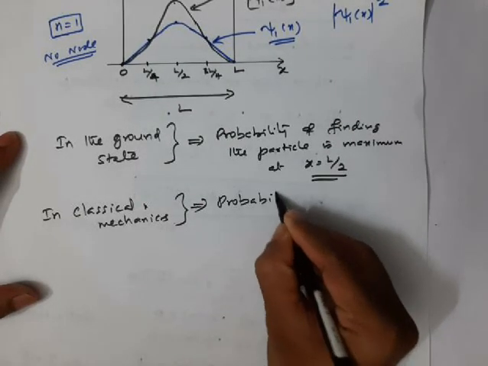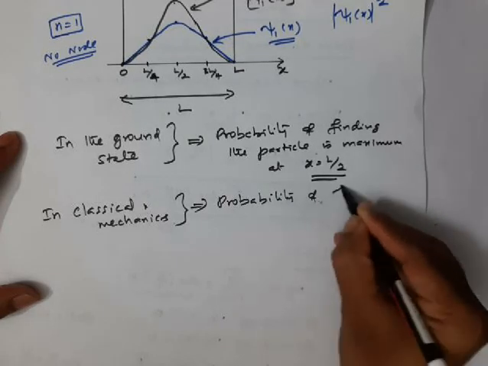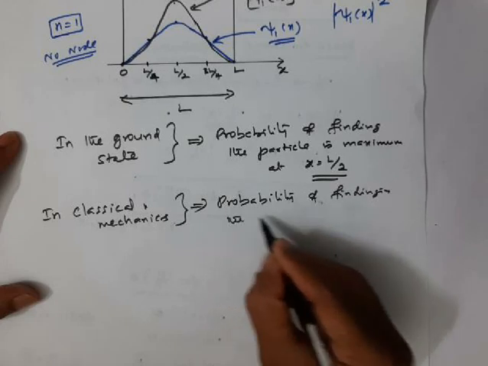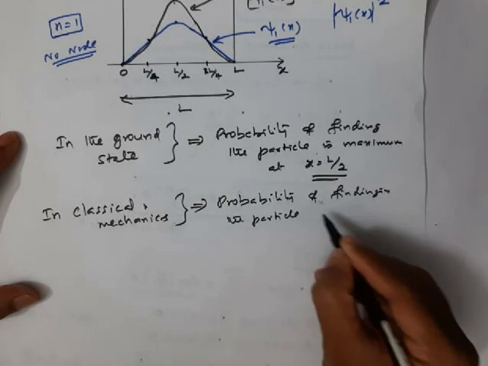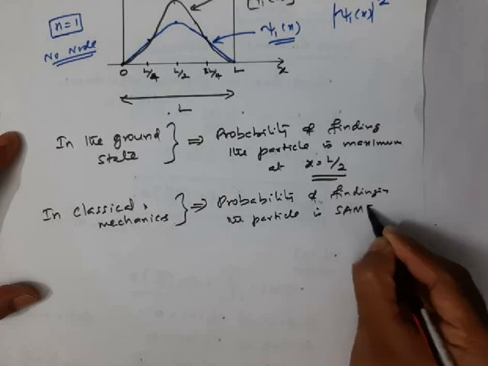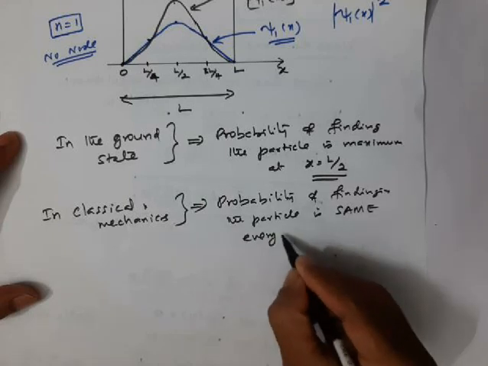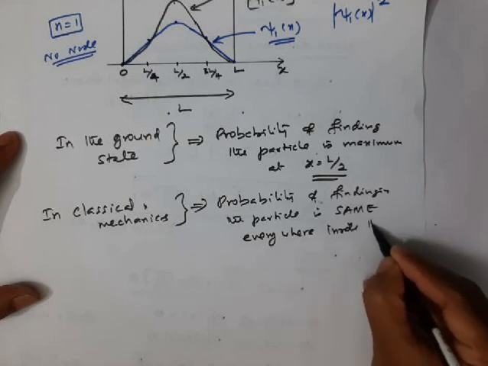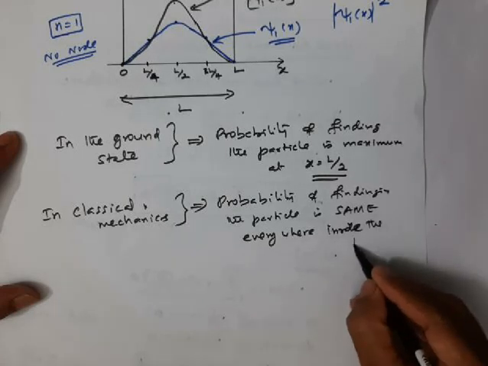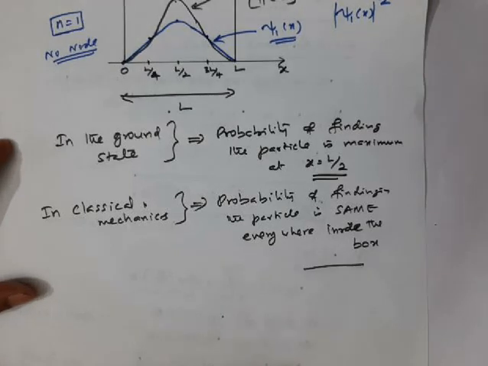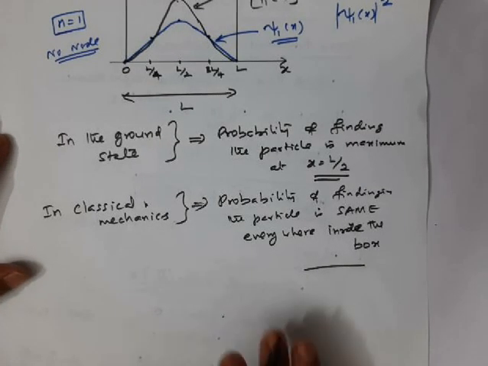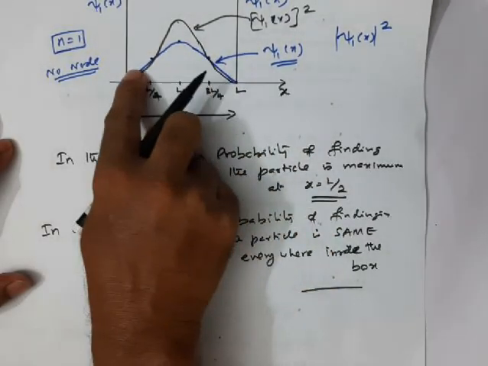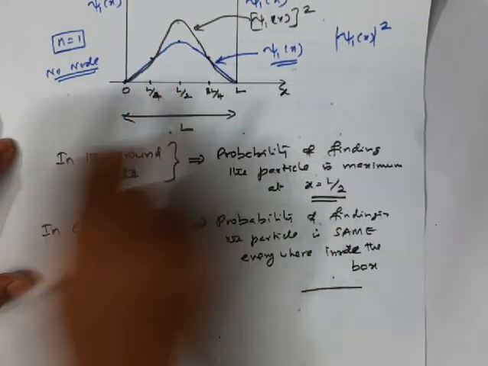According to classical mechanics, the probability of finding the particle is the same everywhere inside the box. What is meant by that? Listen, according to classical mechanics, it is equal. The probability of finding the particle is the same everywhere.